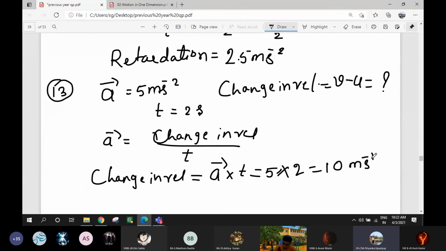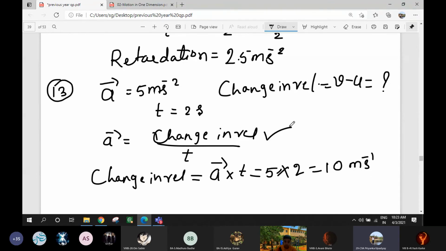Because they have asked you here the change in the velocity. Change in the velocity may be increasing or it may be decreasing. But in the question it is clearly given that the car accelerates. So definitely it is acceleration. Acceleration is given, time is given. So you can find that change by using this formula: acceleration is equal to change in velocity divided by time.